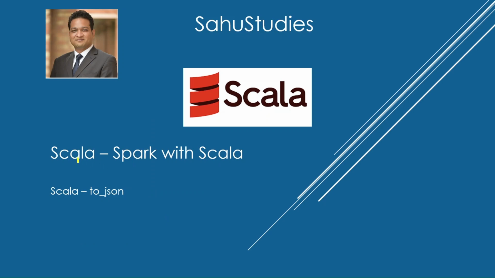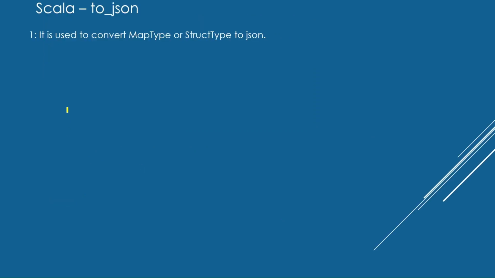In this video, we are going to see how the toJSON function works in Scala. So why do we use the toJSON function? It is used to convert a map type or a struct type column to JSON format.